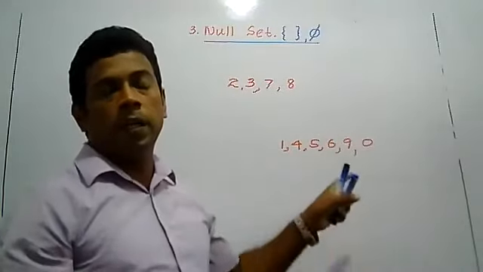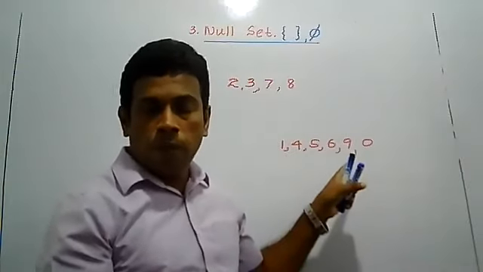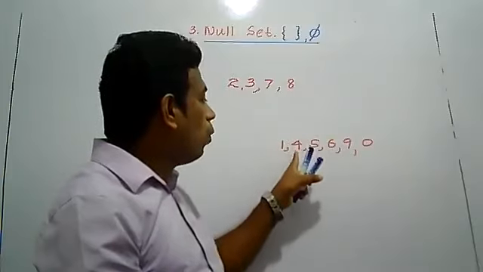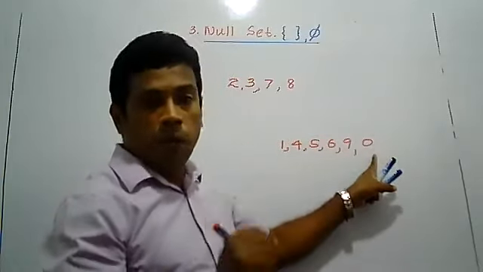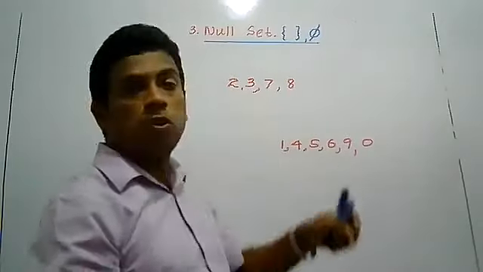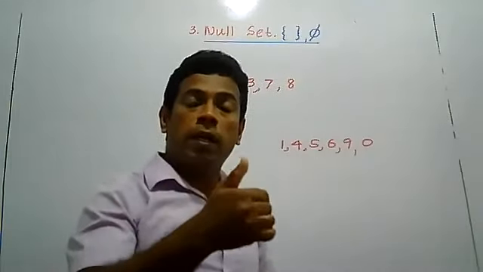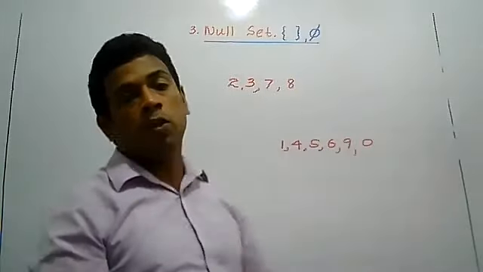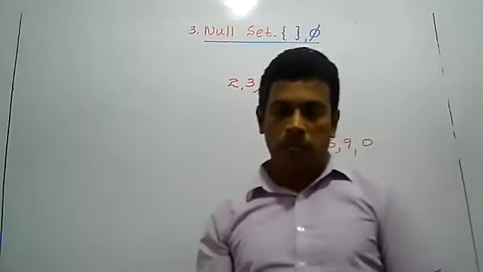We can't find square numbers with the last digit 2, 3, 7, 8. Never can you find a square number with final digit 2, 3, 7, or 8. So that is a null set. No elements belong to the set.